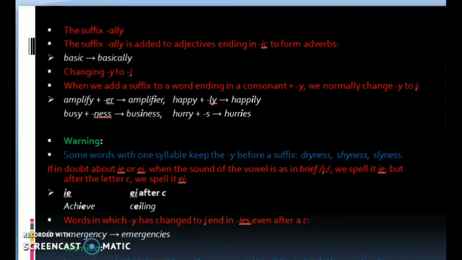Warning: some words with one syllable keep the y before a suffix. Dryness, shyness, slyness.